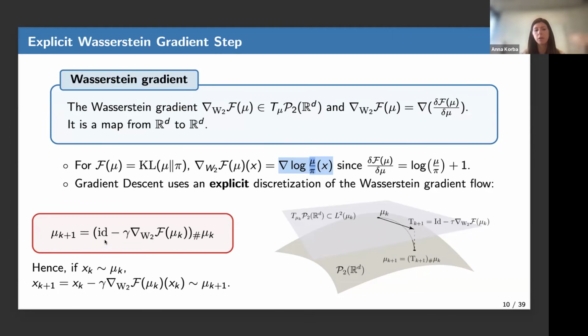So at time k plus 1, you push the previous iterate by a map that is the identity minus the step size times the gradient. In practice, if you have particles distributed at mu k, the image measure, or the push forward measure, is obtained as follows. You have samples from the image measure by just applying this map to xk. So x k plus 1 equals xk minus gamma times the gradient, and it is a sample from mu k plus 1.